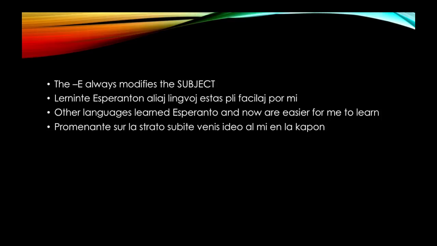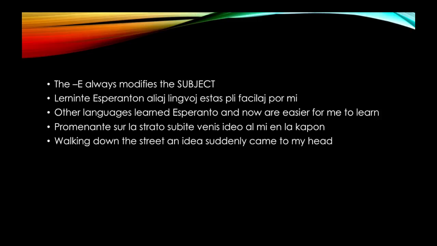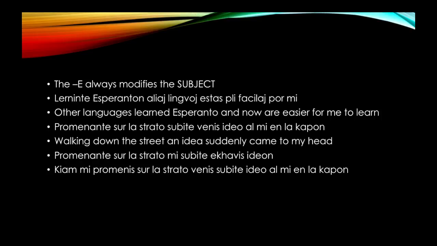Promenante sur la strato, subite venis ideo al mi en la kapon. Walking down the street, an idea suddenly came to my head. This means the idea is walking down the street, not me. So to fix this, you could say promenante sur la strato, mi subite ekhavis ideon, and we change the subject. Or you could not use a participle at all and say kiam mi promenis sur la strato, venis subite ideo al mi en la kapon.